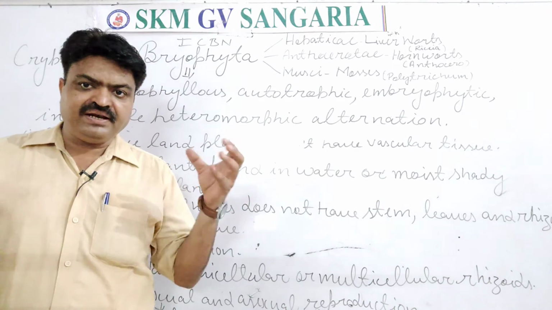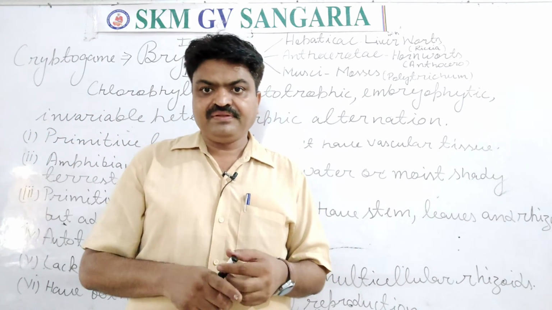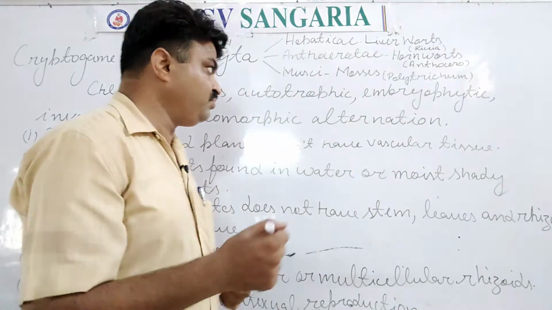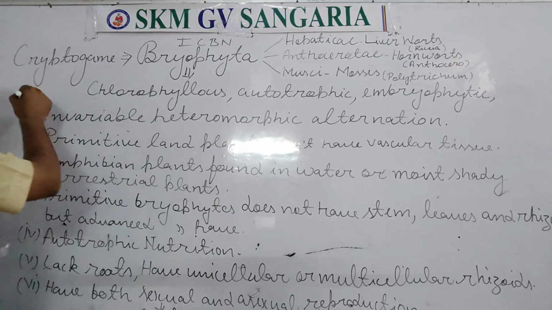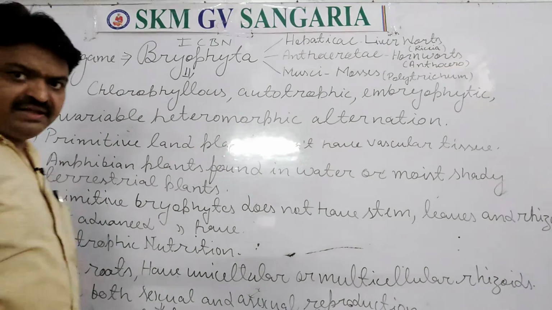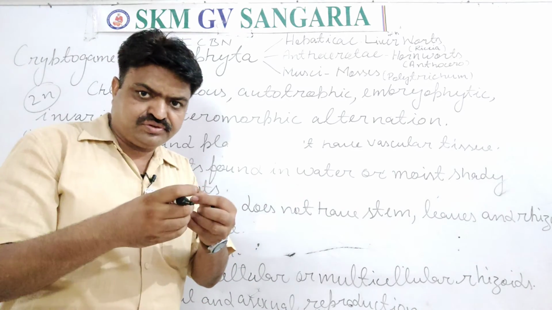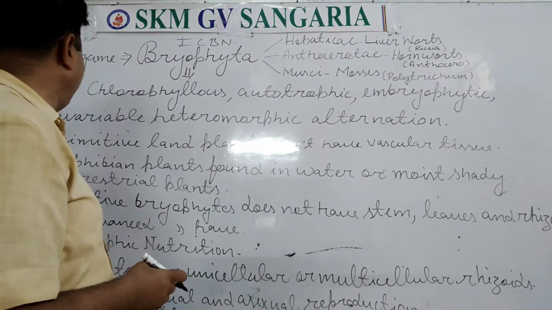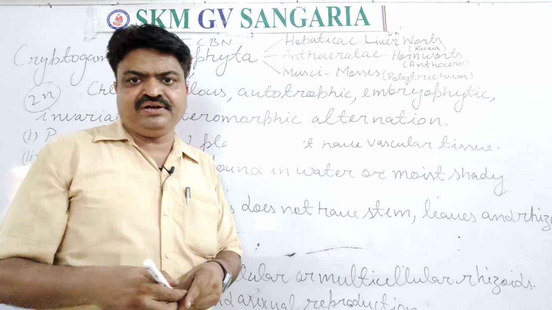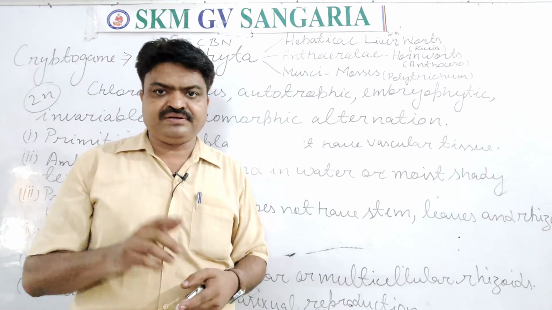When the male and female gametes fuse together, they produce a diploid zygote, means 2N zygote. These gametes are haploid. When the haploid gametes fuse together, they produce a diploid zygote, and this zygote develops into an embryo, and the embryo develops into a new plant.